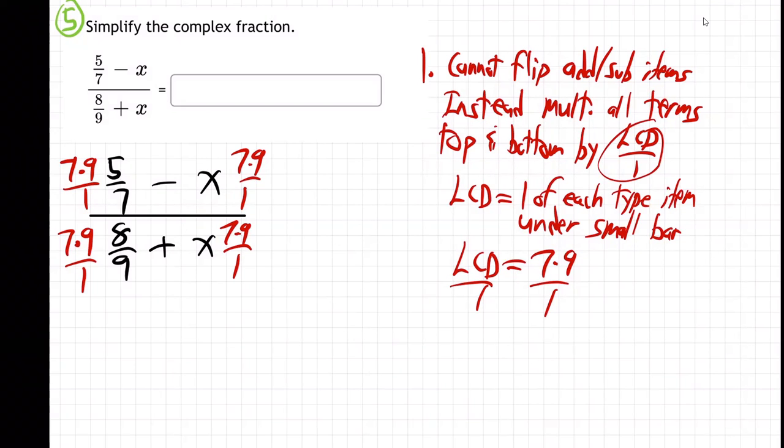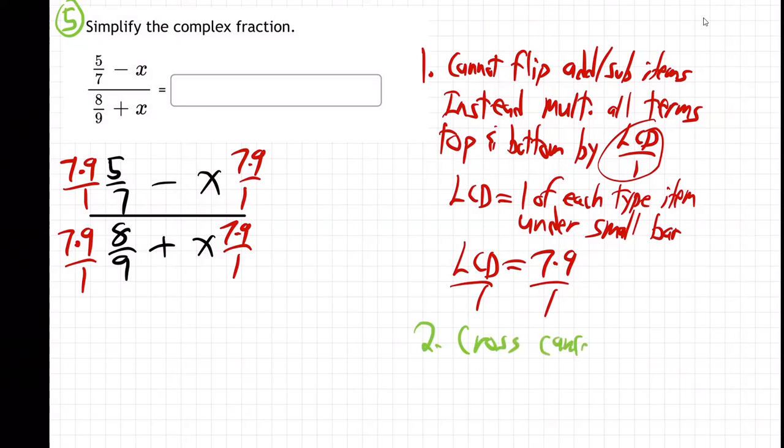So you must do the same thing to all the terms on the top and all the terms on the bottom. That's what makes it legal, so to speak. That's what makes it so that you haven't really changed the fraction. You've only changed the way it looks. I'm probably camping on that too long, but I just want to make sure you don't forget that. All right, what's step 2?